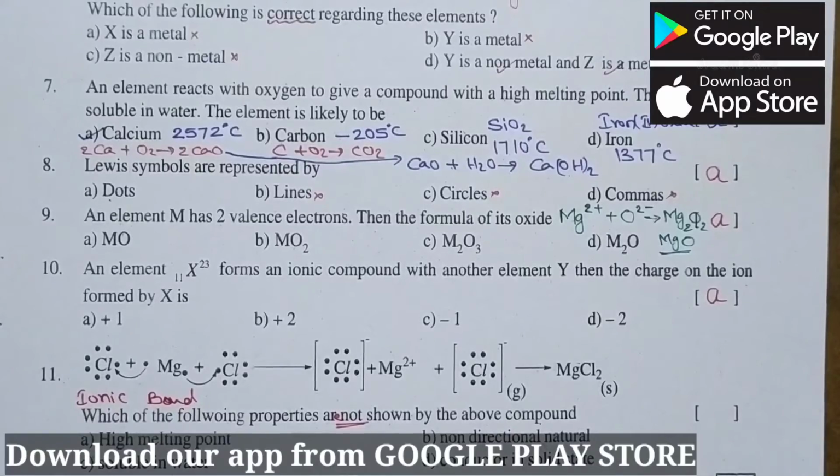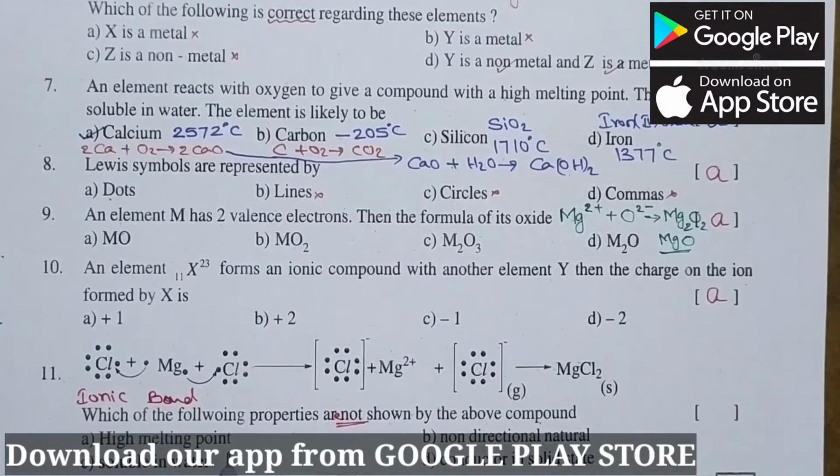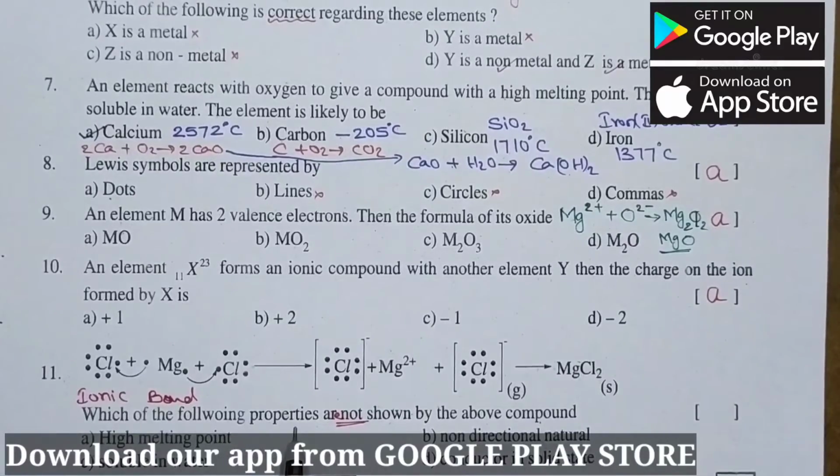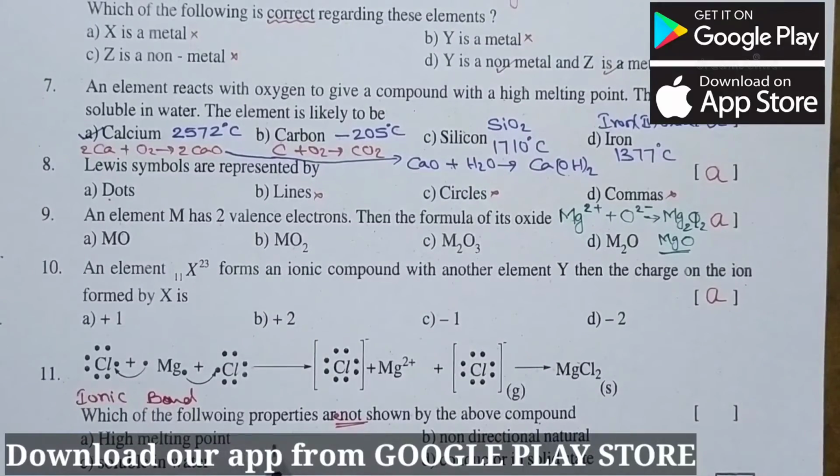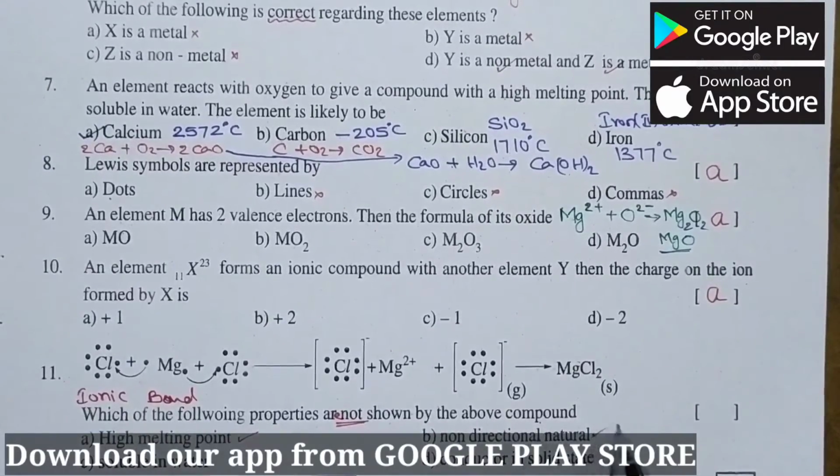Let us see the first one, that is high melting point. Clearly we know ionic bonds have high melting point because a large amount of heat energy is required to overcome the attractions between the positive and negative ions. So this is true. Next, non-directional nature. Ionic bonds are the electrostatic forces between two opposite charges. Hence, bonding direction doesn't matter at all. So non-directional nature is also correct.